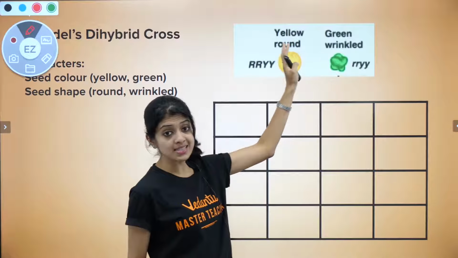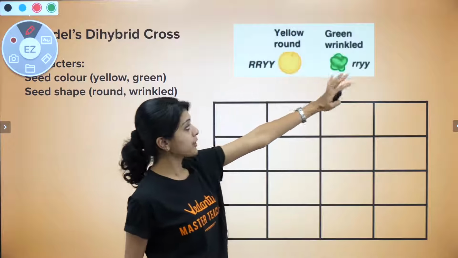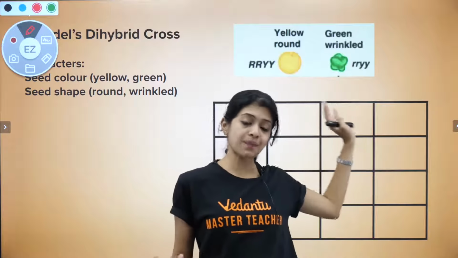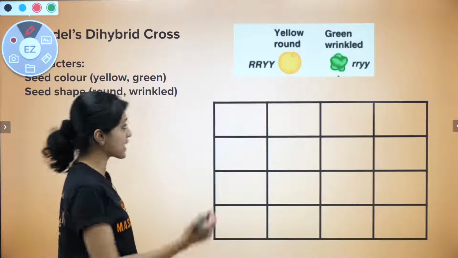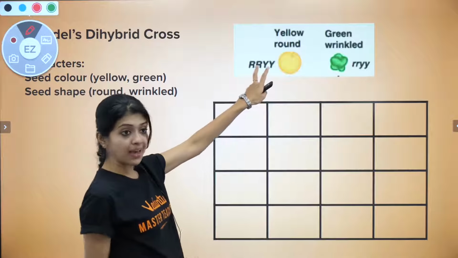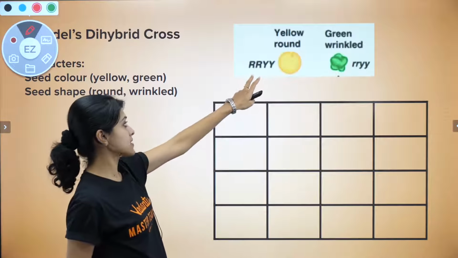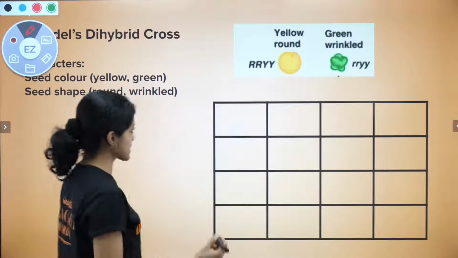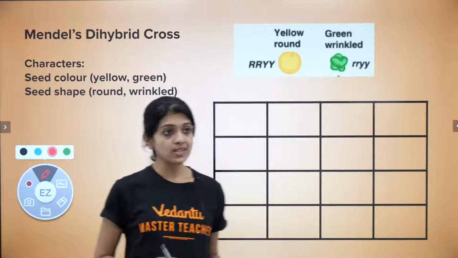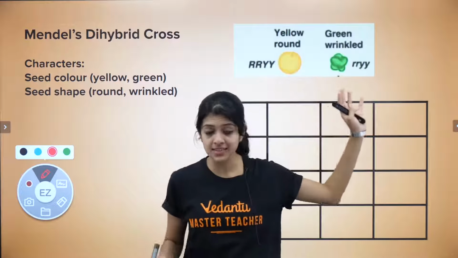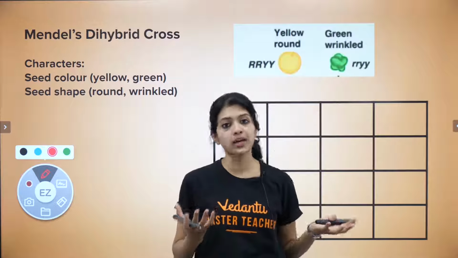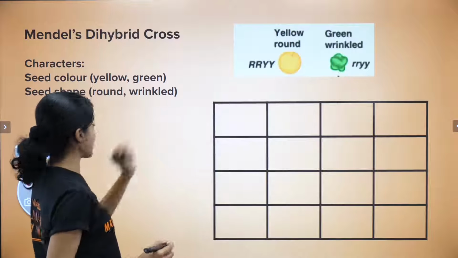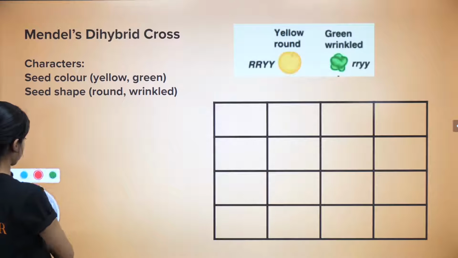So these are the parents that we have, yellow, round and green wrinkled. Again, he chose plants that were purebred for the respective characters, which means they were homozygous for each of these. That is why the parents' genotypes are capital R, capital R, capital Y, capital Y, and here it's all lowercase or small letters. So in the dihybrid cross, like you see, the genotypes of both the parents are completely homozygous because both are purebred individuals.